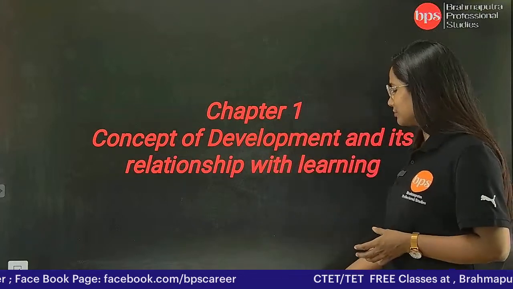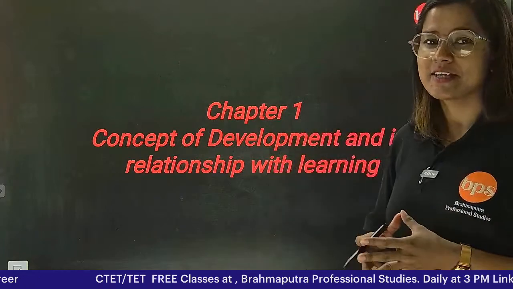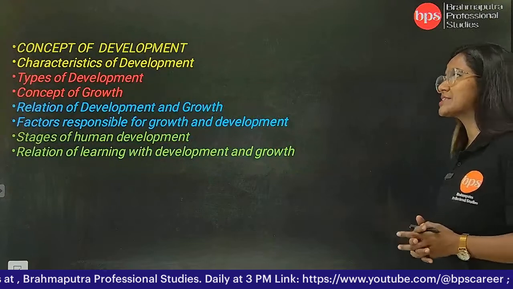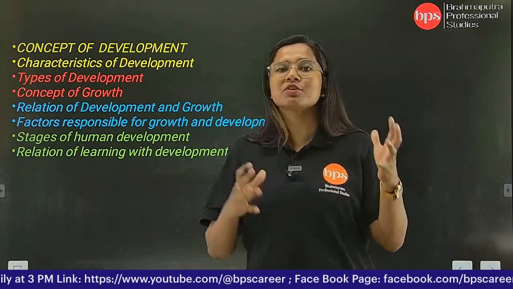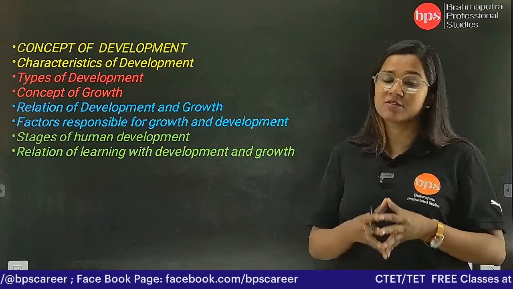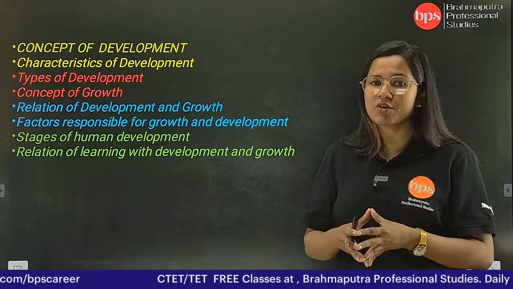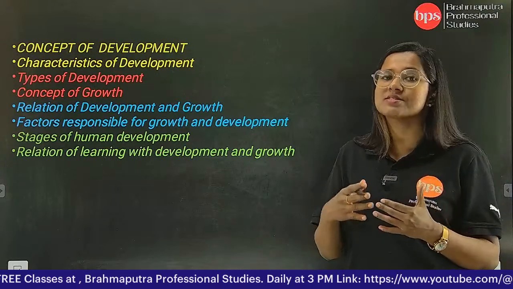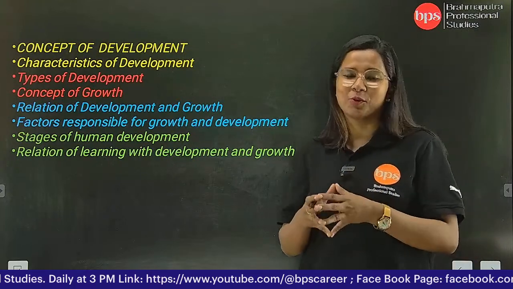Okay, so let's start. The name of the chapter is a bit lengthy, but it is a very easy chapter, one of the easiest. So what is the concept of development? Development is a process. It is a gradual process that starts from the prenatal stage, that is, the time when you are in your mother's womb.